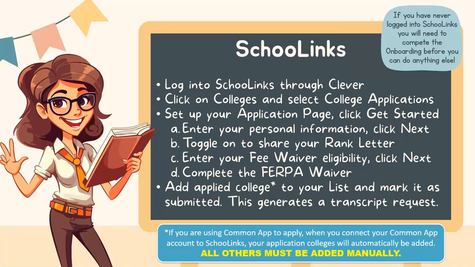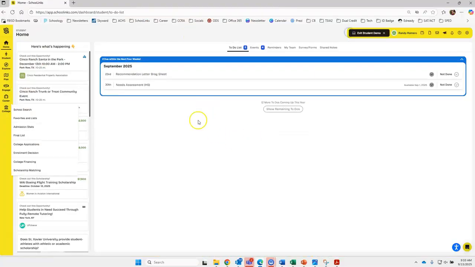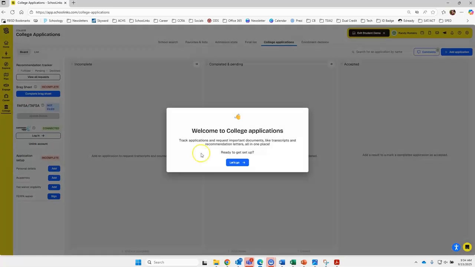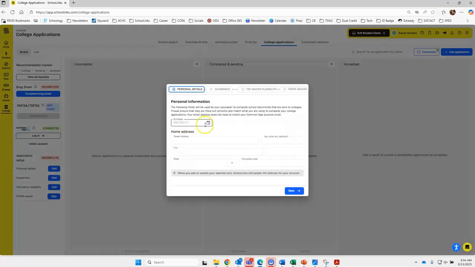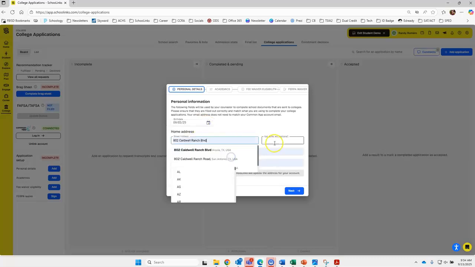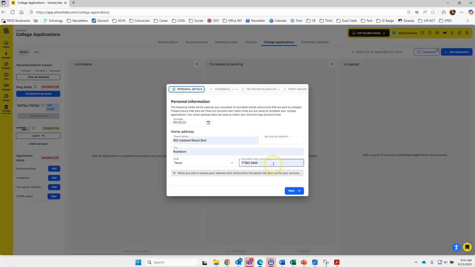this screen here. So this is what I was talking about. You're going to want to go to college, then college applications, and then it'll show you this lovely page. You'll click let's go. I'm going to click random things here. So just ignore. Please don't copy exactly. And then next.